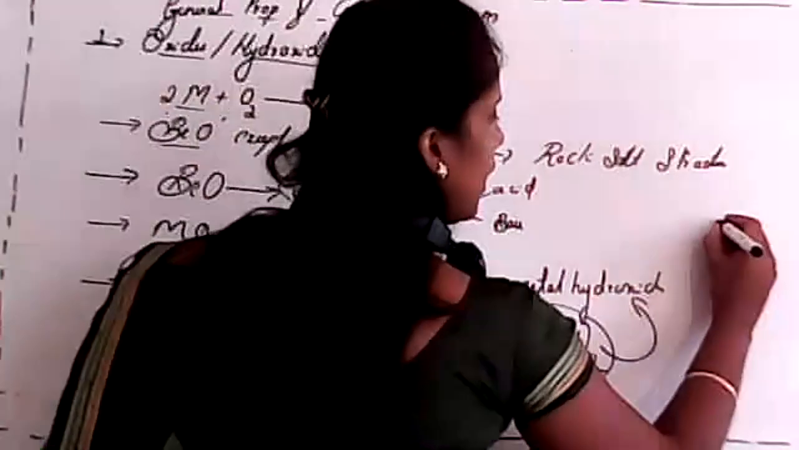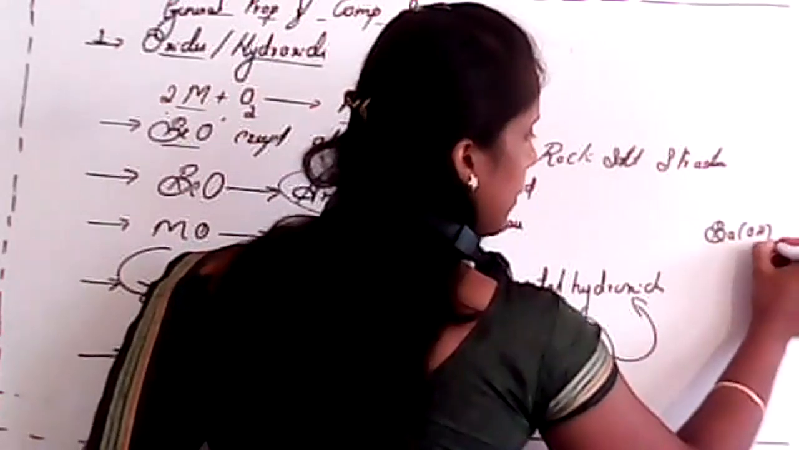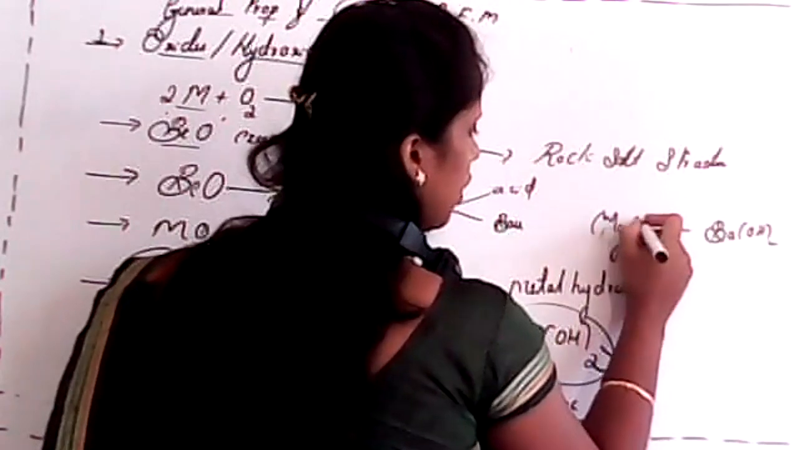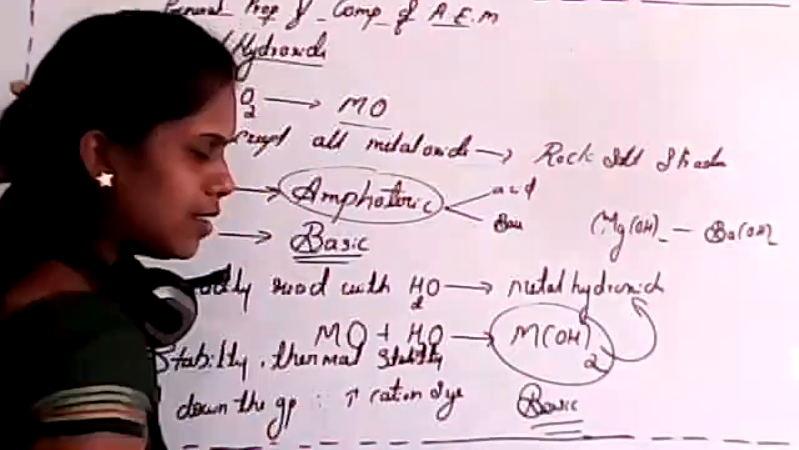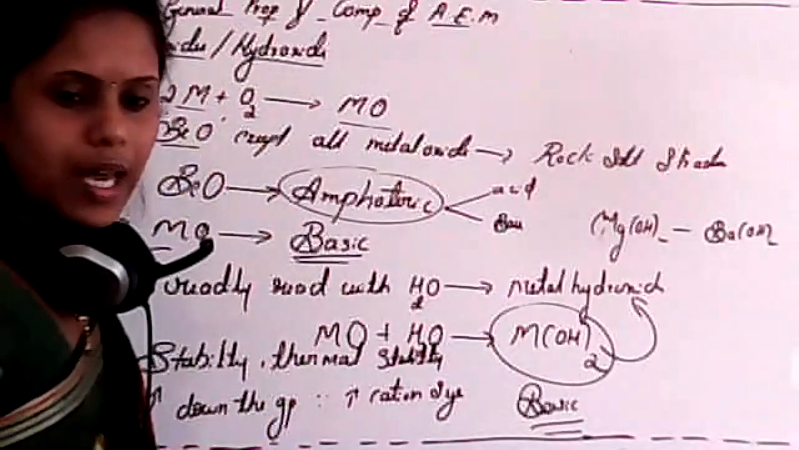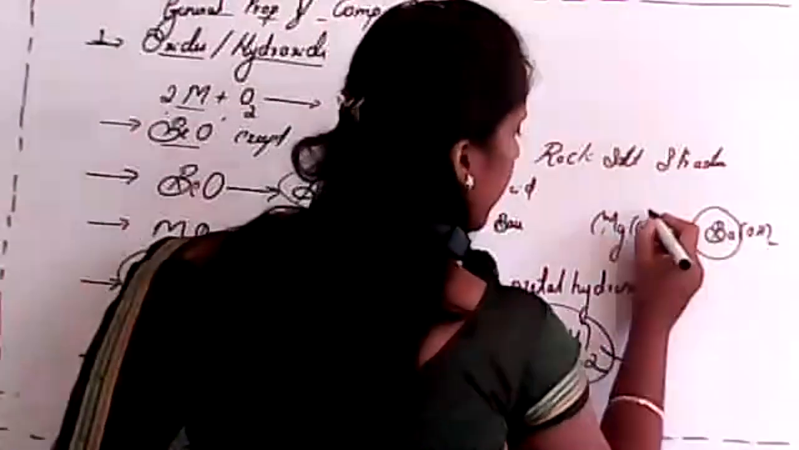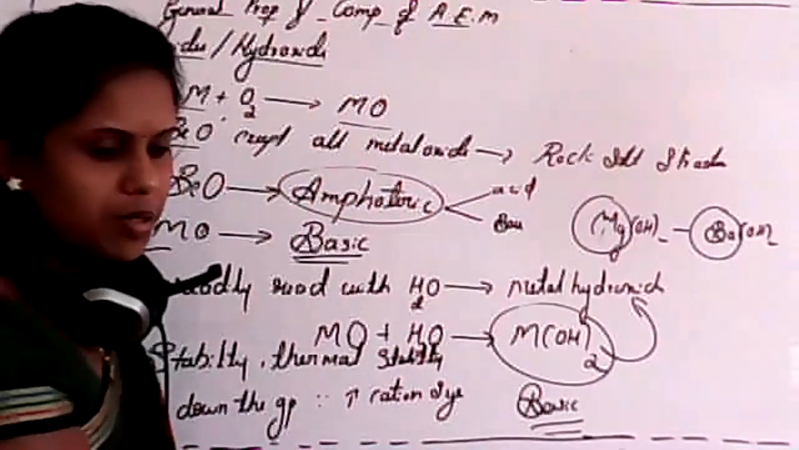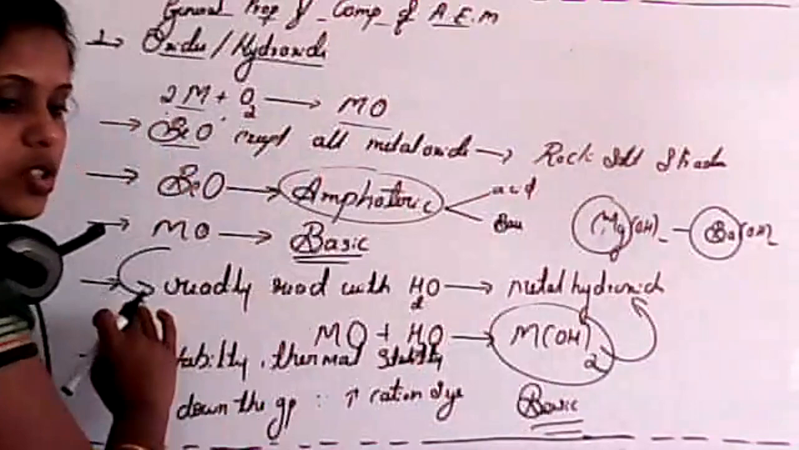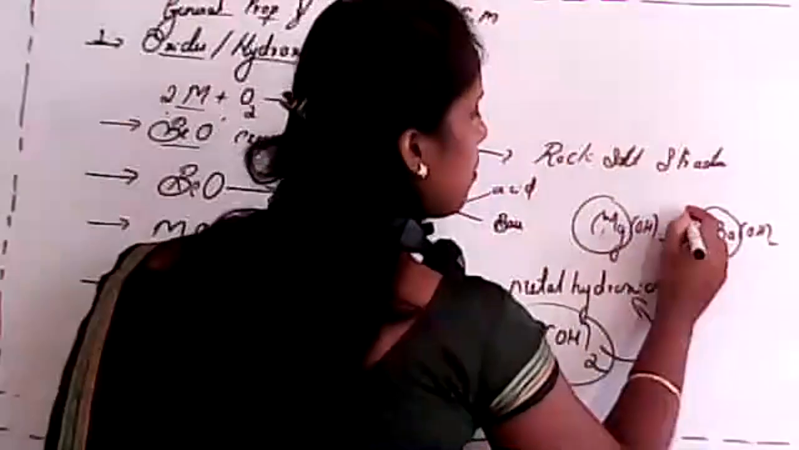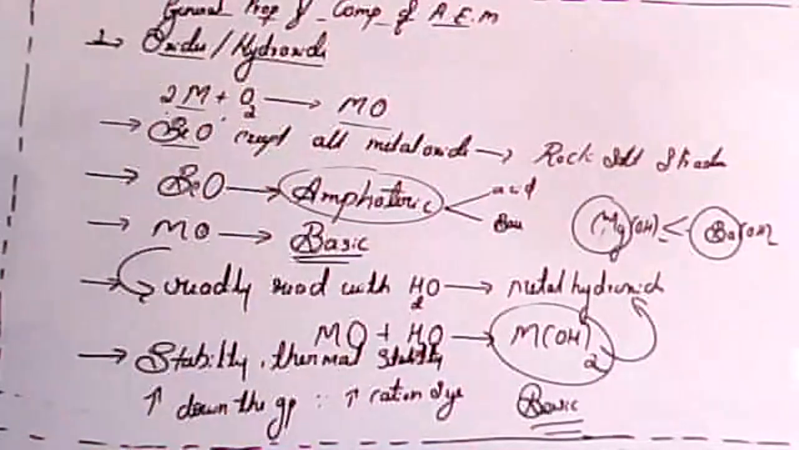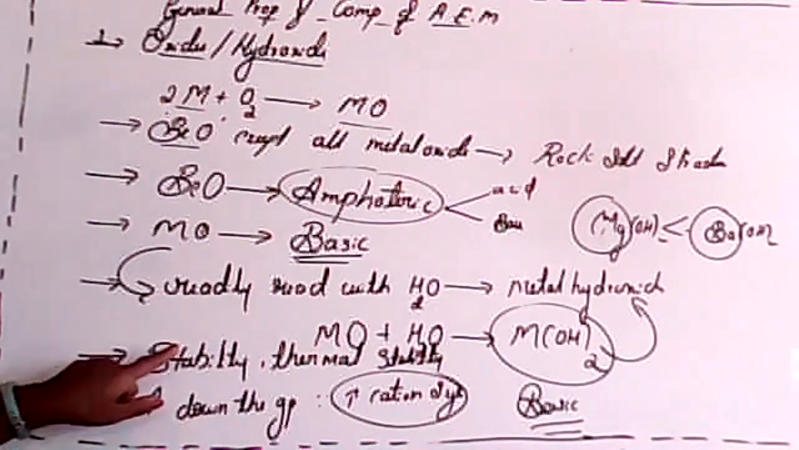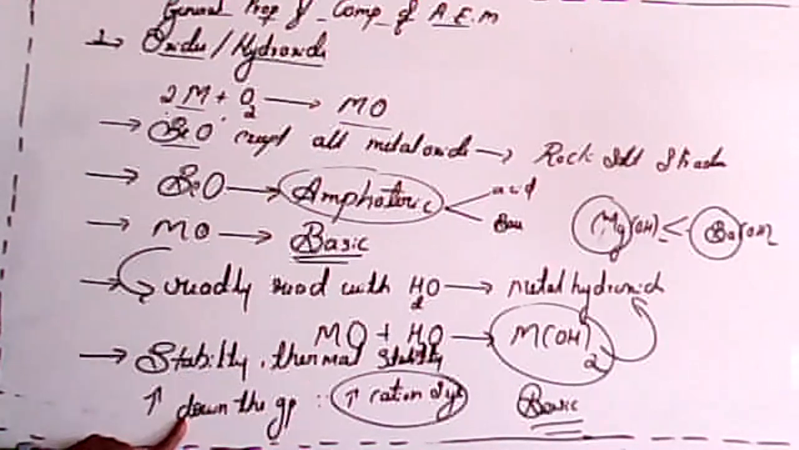If I consider beryllium hydroxide, calcium hydroxide or magnesium hydroxide, the question may arise, which one is highly stable? In that case, you have to consider the cationic size. Magnesium is smaller than barium, isn't it? So that's why the stability of barium hydroxide is more than that of magnesium hydroxide, because it depends on the size of the cation. Clear? Thermal stability increases down the group.